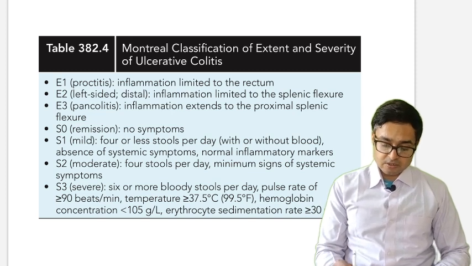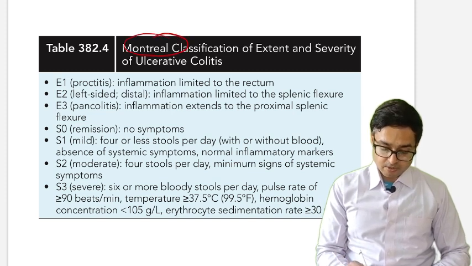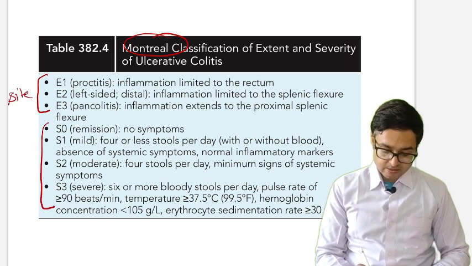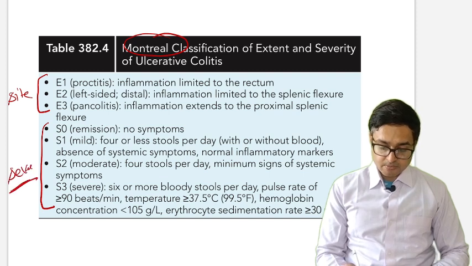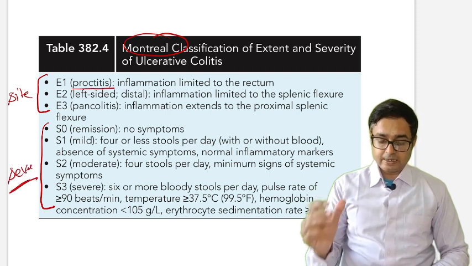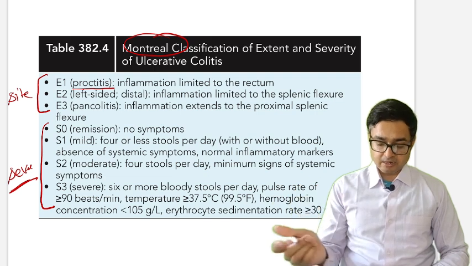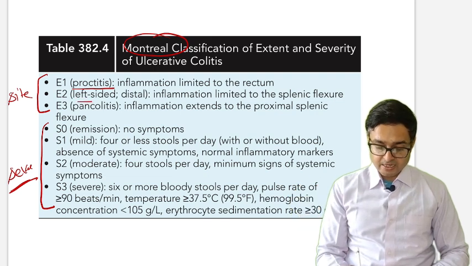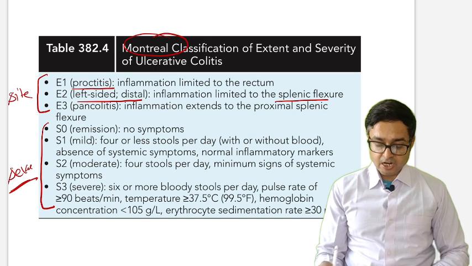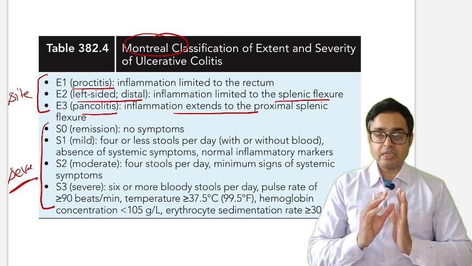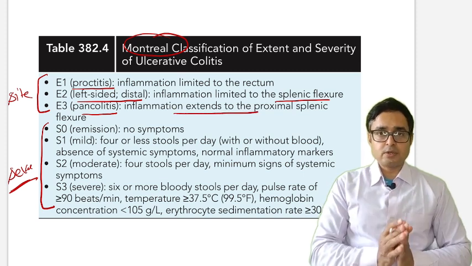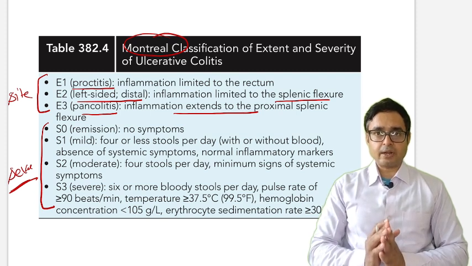This is very important. Just remember, this is E1, E2, E3. This is site and this is severity. Just remember, E1 is proctitis, related to the rectum. E2 is left-sided distal, limited to the splenic flexure. E3 is pancolitis, meaning the whole colon. Just remember, E1 is rectum, E2 is left side, and E3 is pancolitis.